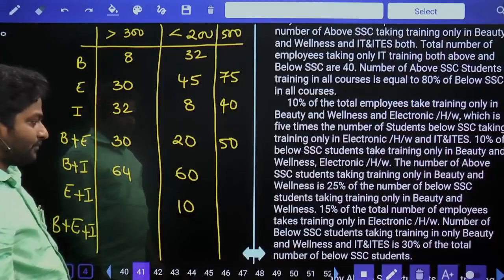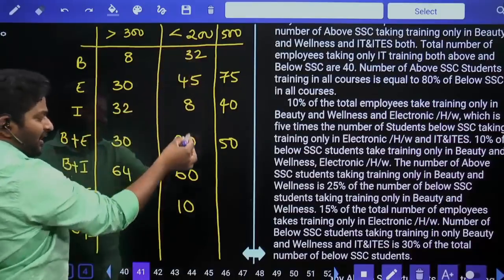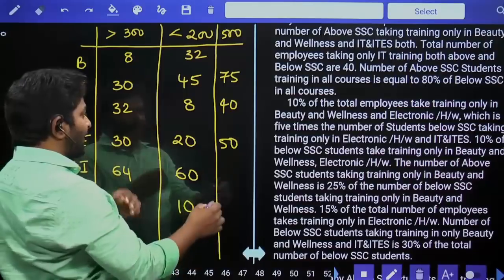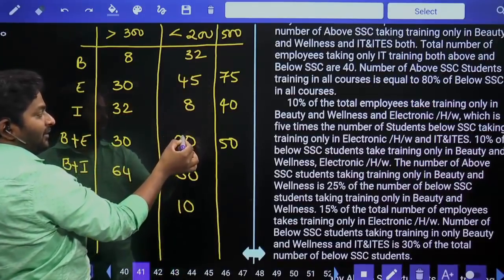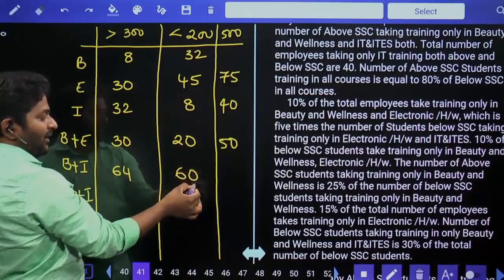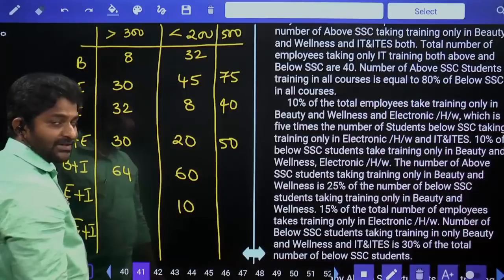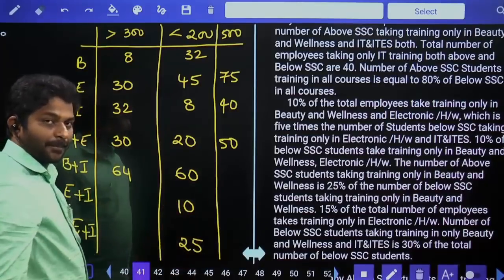Now, total all these values must be equal to 200. Out of 200, we already have 32, 8, 40, 60, 120, 130, 130 plus 45, 175. Then remaining is 25. That should come here.